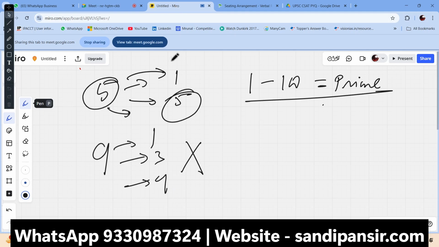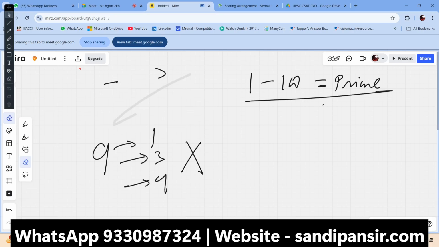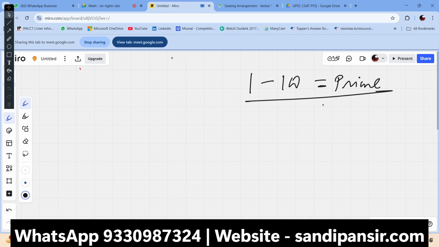Anyway, there is another concept: what is a co-prime number? Many questions these days are asked from this concept itself. What's a co-prime number, sir?